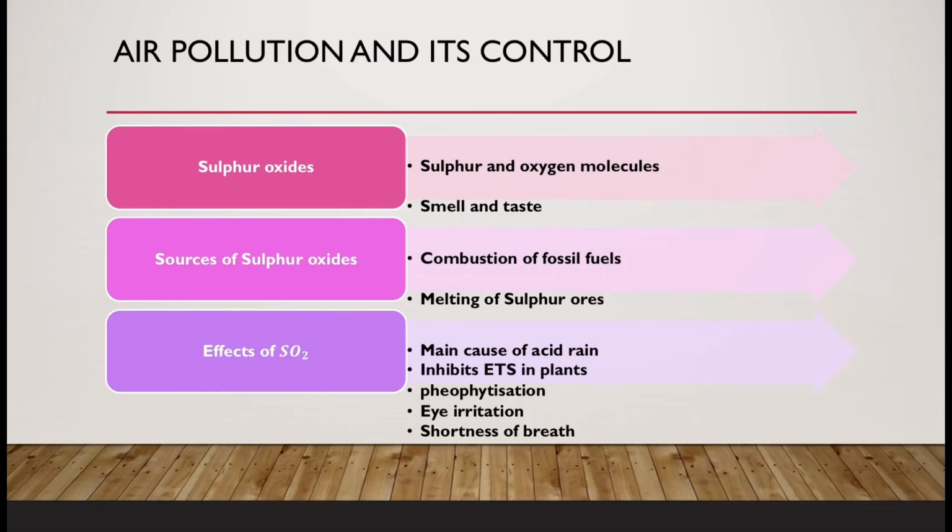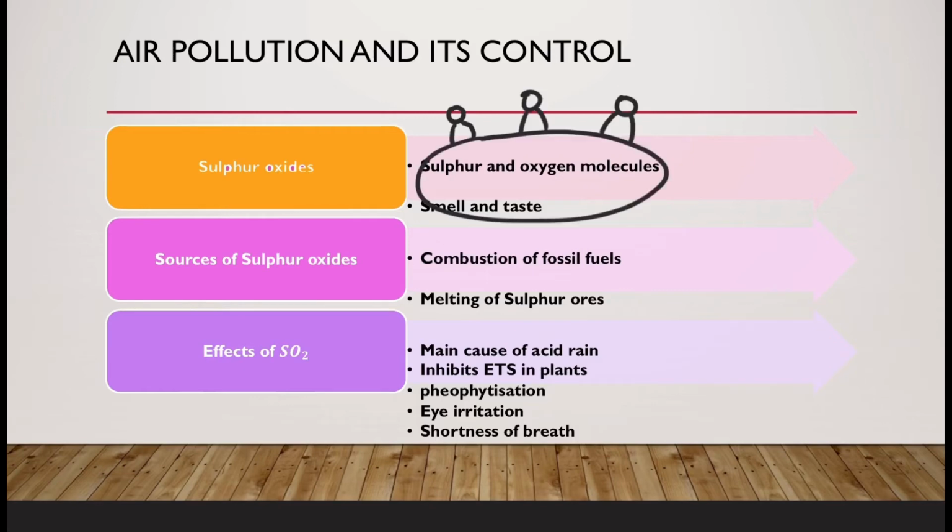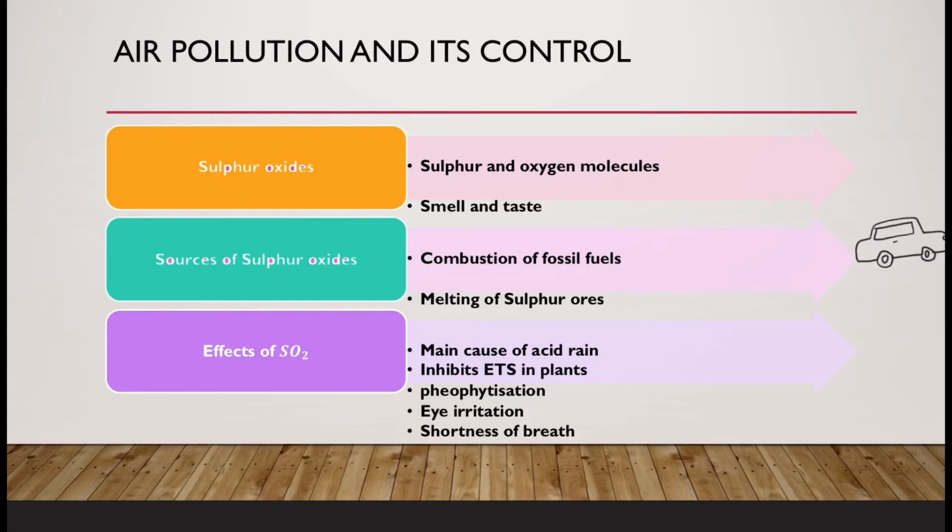Well students, we will now discuss sulfur oxides. Sulfur oxides are a group of pollutants that contain both sulfur and oxygen. Do you know from which points sulfur oxides are released into the environment? The majority of sulfur oxides are added to the environment due to combustion of fossil fuel as well as melting of sulfur ores and oil refineries.